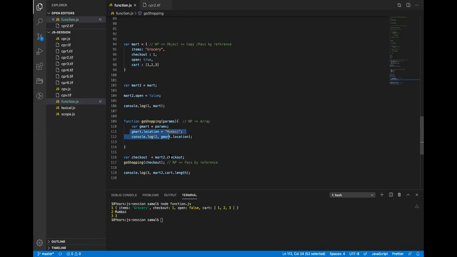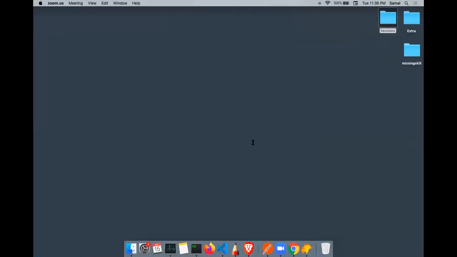But if I do this, what is the cart? Cart is an array, a non-primitive. So when it is non-primitive, this cart is also pointing to the same location. Let me just show you the image from yesterday.